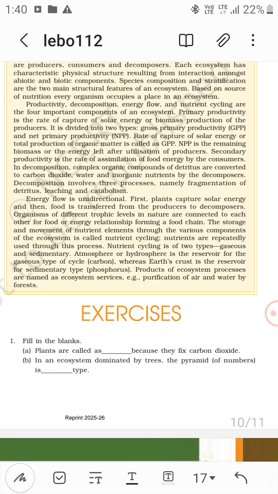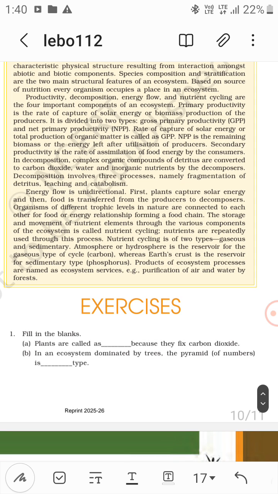Energy flow is unidirectional. First, plants capture solar energy, and then food is transferred from the producers to decomposers. Organisms of different trophic levels in nature are connected to each other for food or energy, forming a food chain. The storage and the movement of nutrient elements through the various components of the ecosystem is called nutrient cycling.